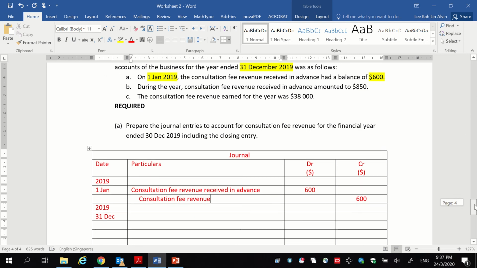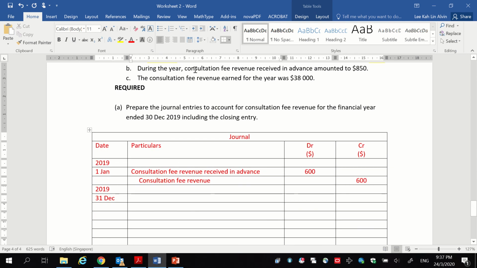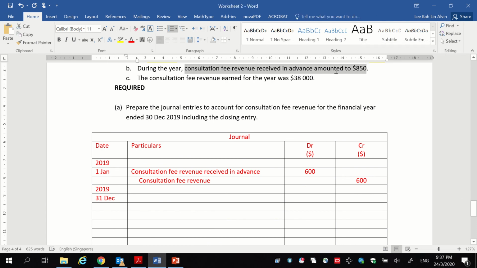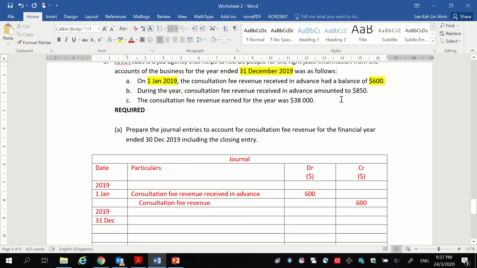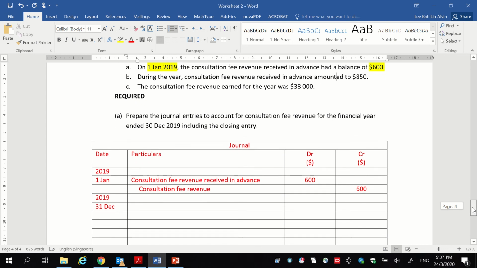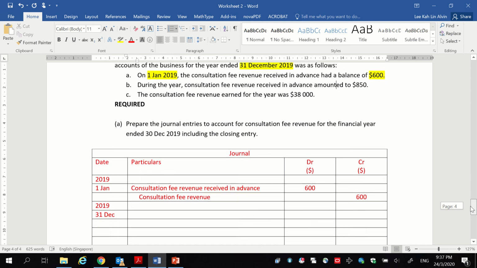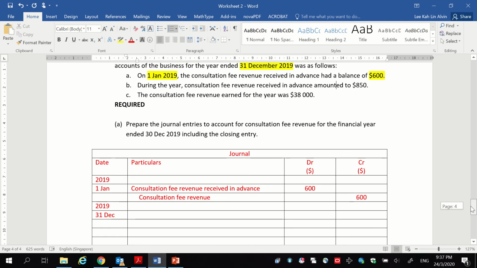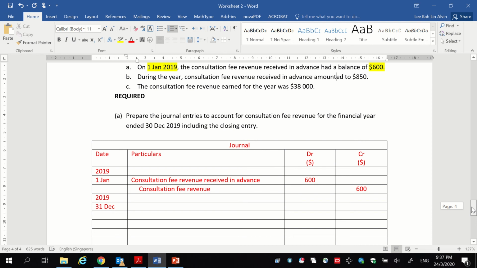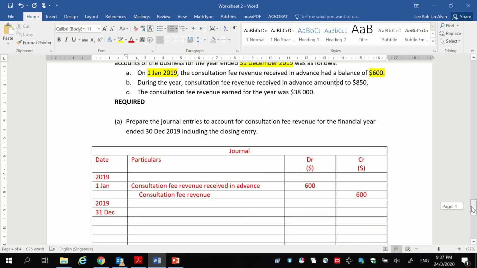All right, now during the year, consultation fee revenue received in advance amounted to 850. Now, there's something very strange about this question. Instead of telling you the checks or cash that you received during the year, there is no information on money at all. So during the year, consultation fee revenue received in advance amounted to 850.